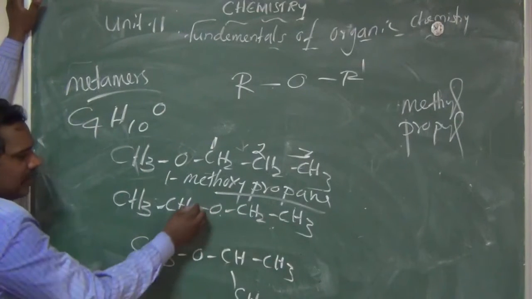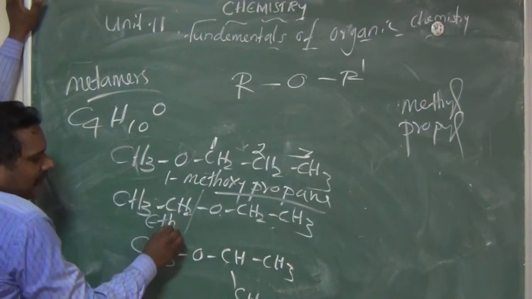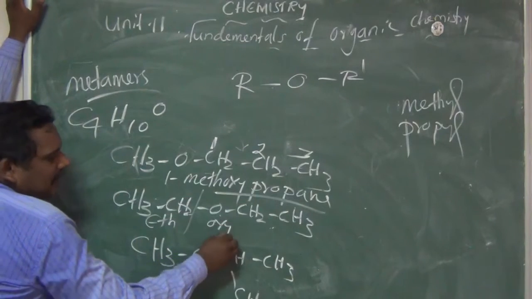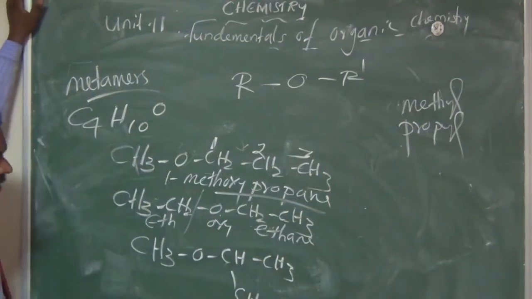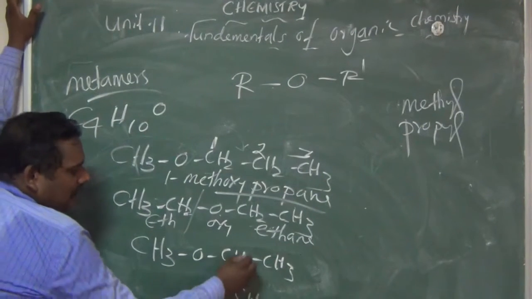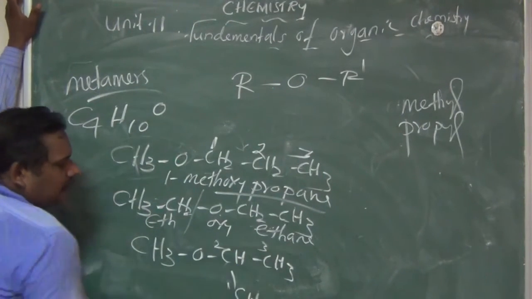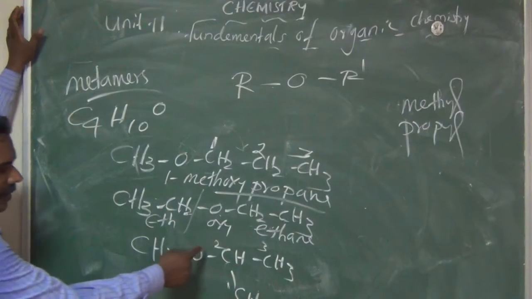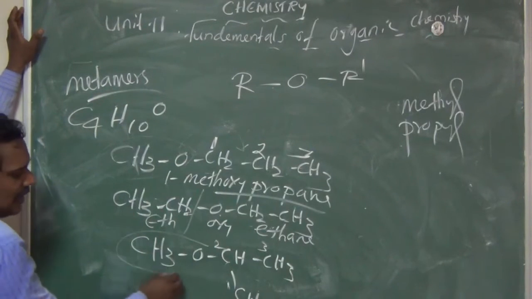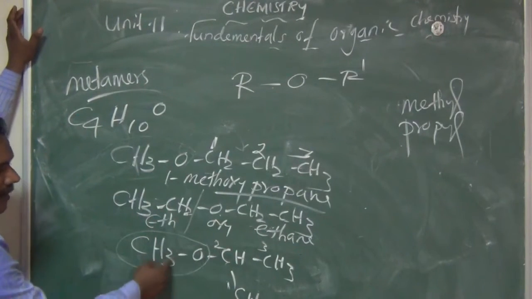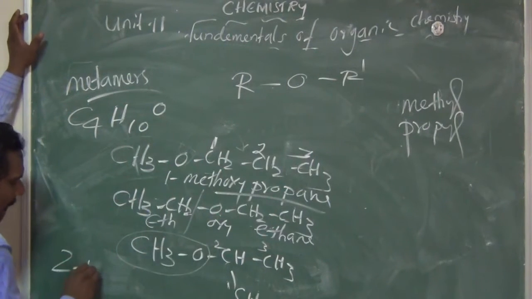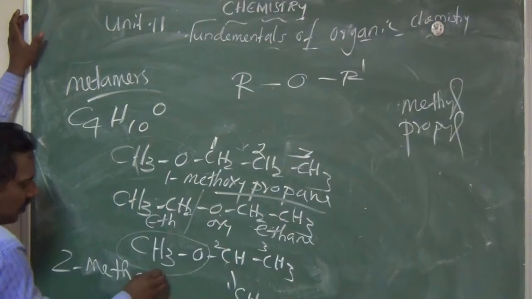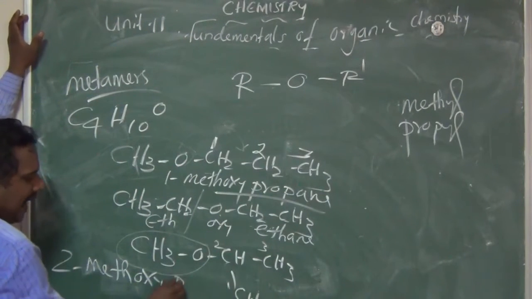Ethoxyethane. What's the name of the compound? Ethoxyethane. What's the name of this compound? Here we use the numbers 1, 2, 3. So the second carbon has the methoxy group. Am I right? So we can say 2-methoxy. Three carbon means propane.